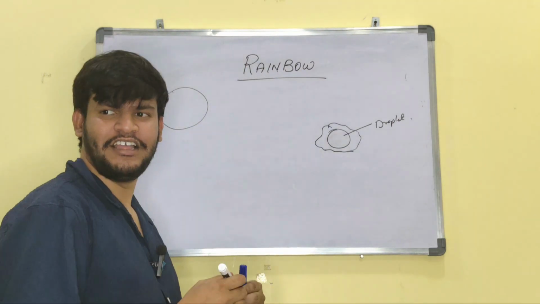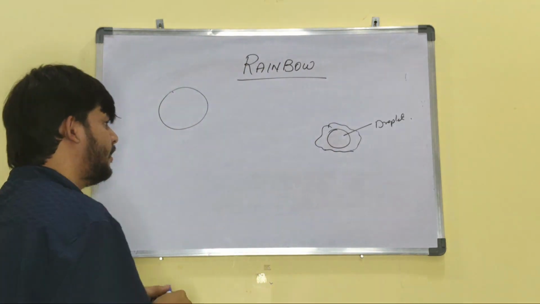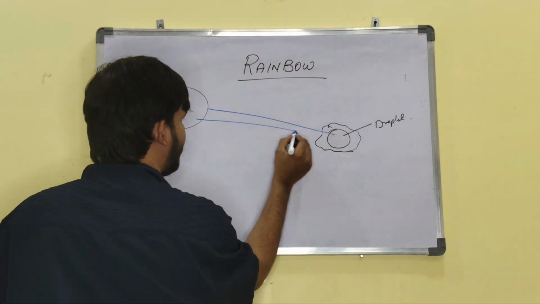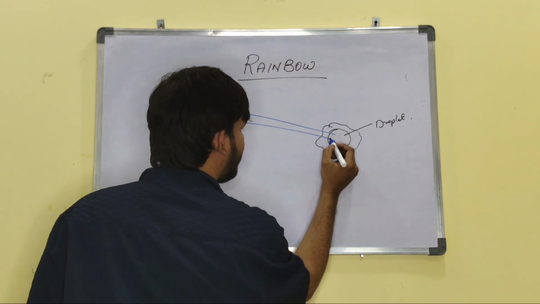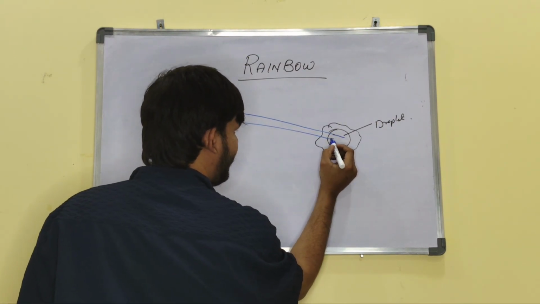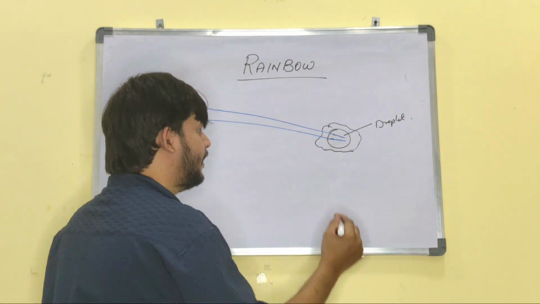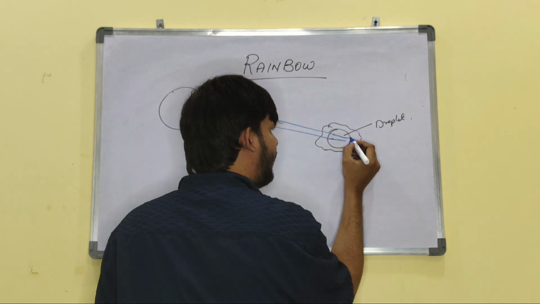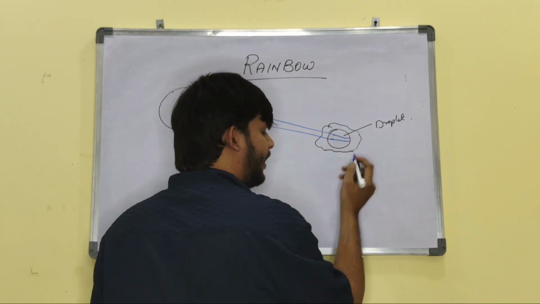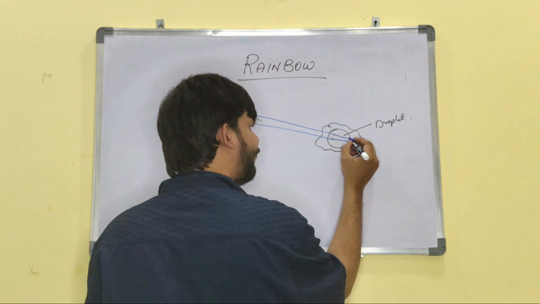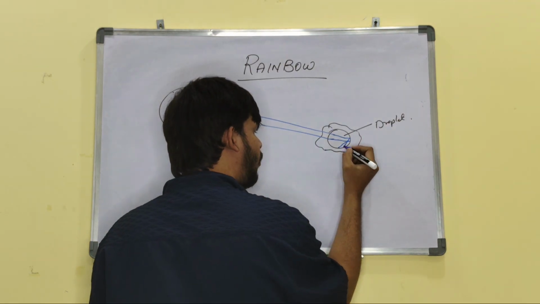For easy understanding, the light travels and enters into the droplet. Here this light will go into the droplet and it will reflect somewhat like this.